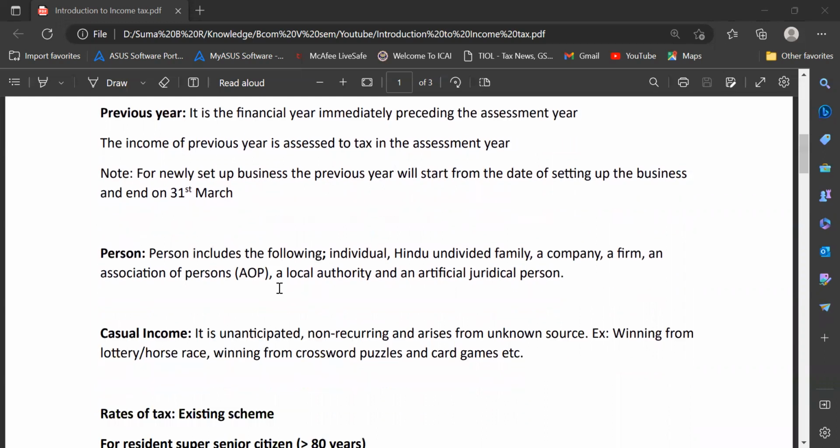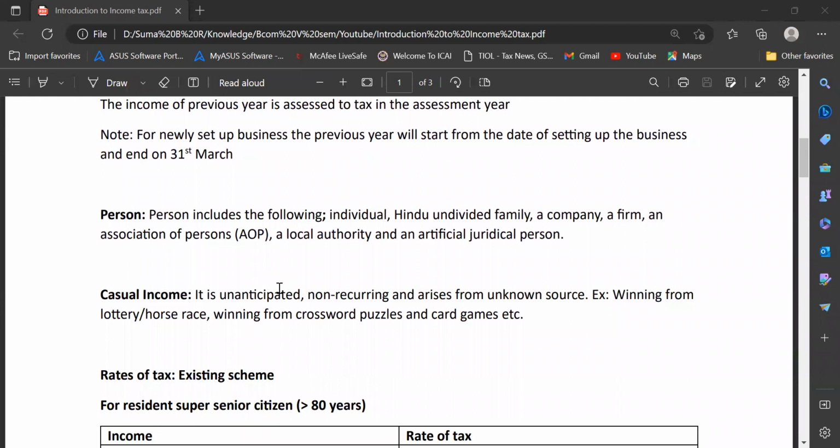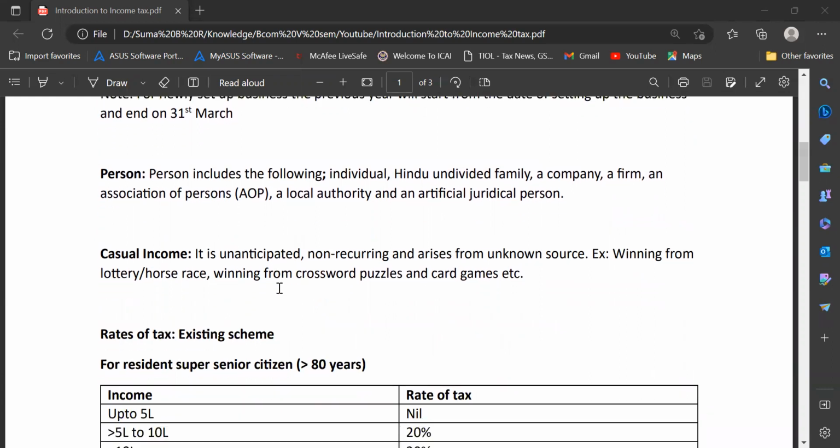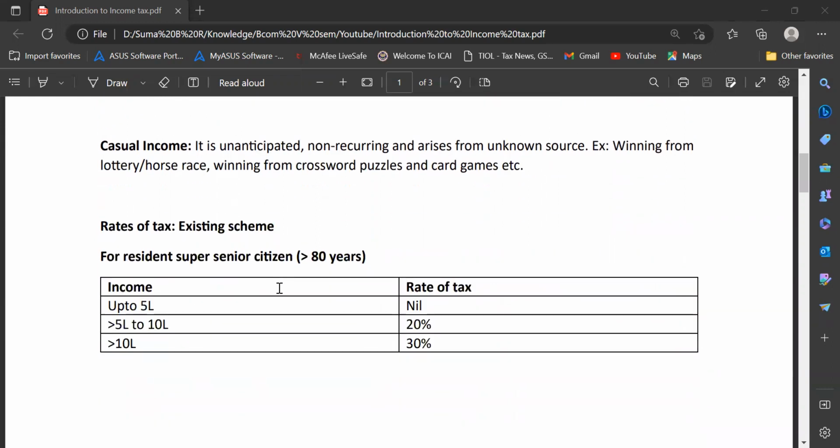Then comes casual income. This casual income is unanticipated and non-recurring in nature, and you're not very sure about what the source of such income is. Say, for example, winnings from lottery, horse race, or winnings from crossword puzzles or card games. These kinds of incomes are directly charged at a flat rate of 30%.